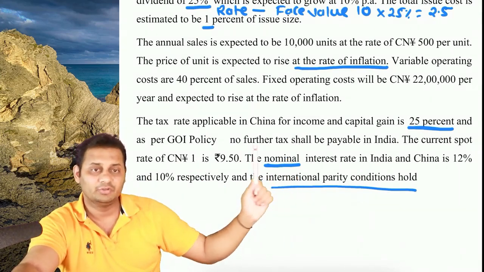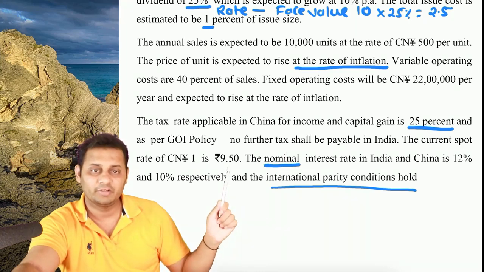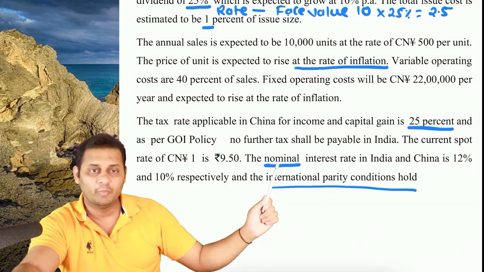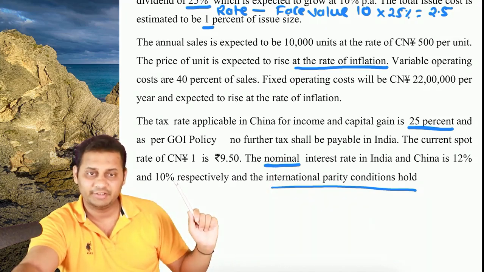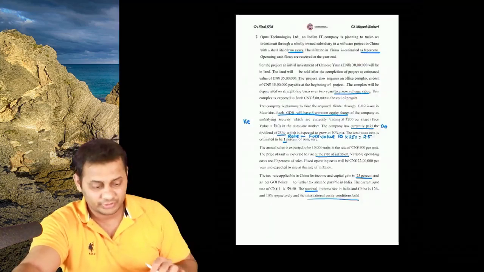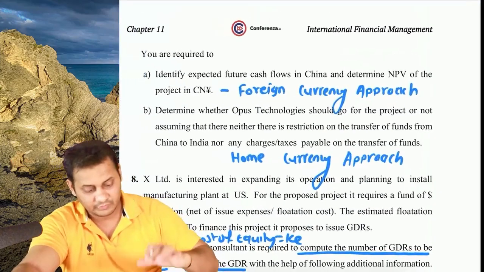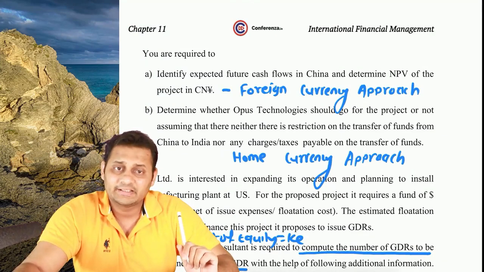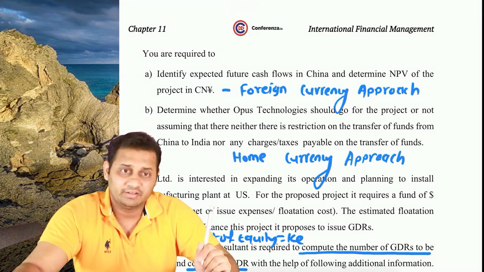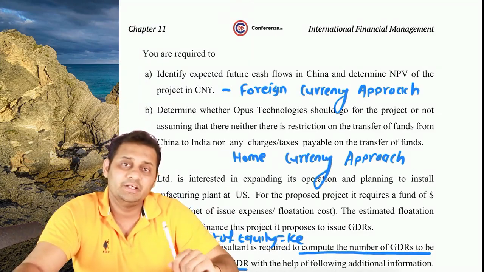Government of India policy: no further tax shall be payable in India. The current spot rate is 9.5 rupees per Chinese yuan. Nominal rates are given, 12% in India and 10% in China. International parity holds true. Now, the first part of that question asks to identify expected future cash flows in China and determine the NPV in Chinese yuan.